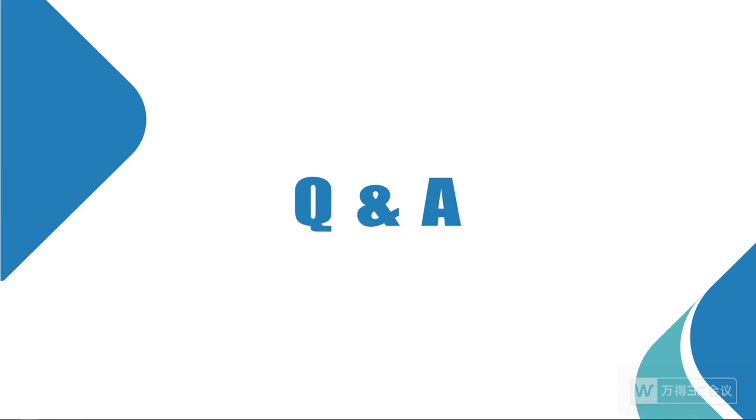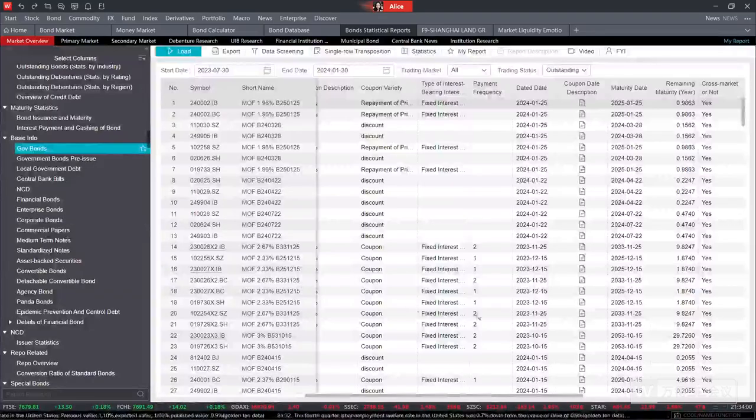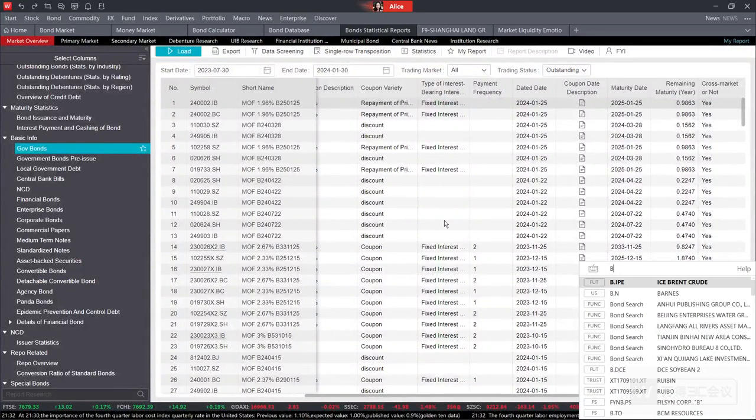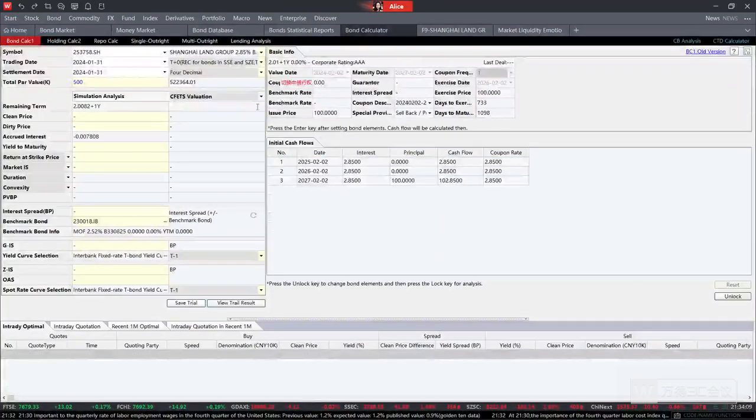One audience member asked: what is the function shown on the right-hand side of our bond calculation? Oh, okay, exactly, a good question. We can just go back to our terminal into the bond calculation sector. Then I can introduce it to you in more detail. We can just enter BC1 to enter the bond calculation sector.